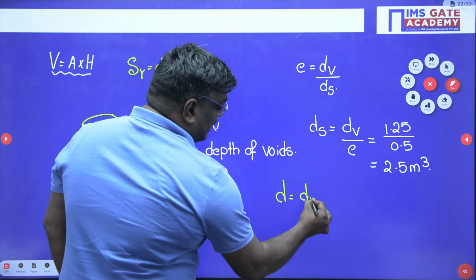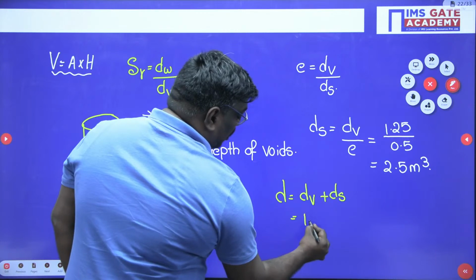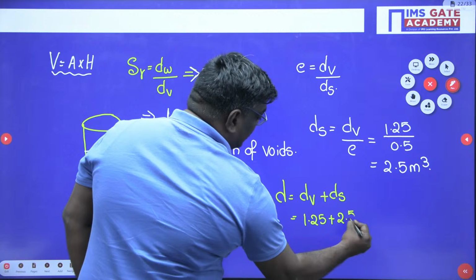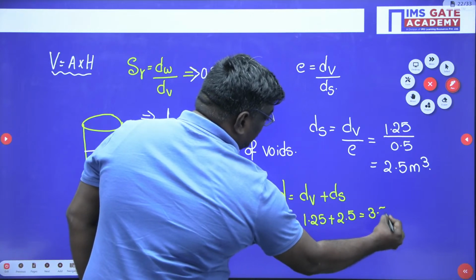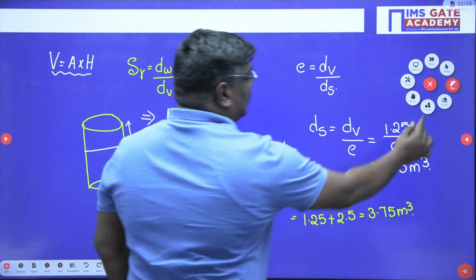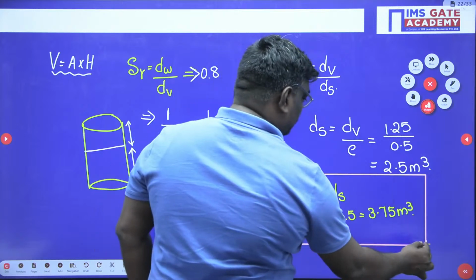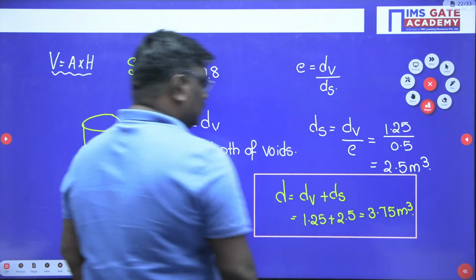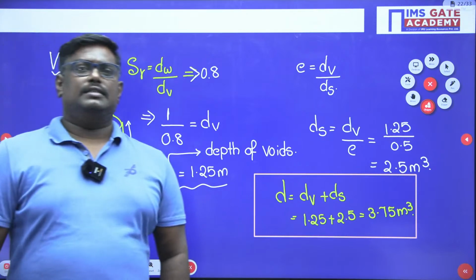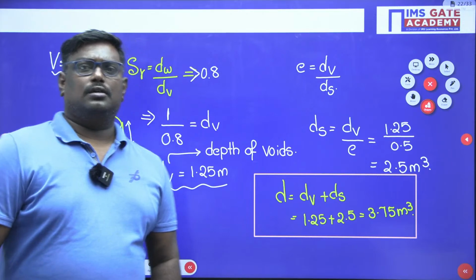Total depth can be written as depth of voids plus depth of solids, that is 1.25 plus 2.5, equal to 3.75 meter. Is this clear, my dear students? Any doubts in this? Okay, very good, very good.